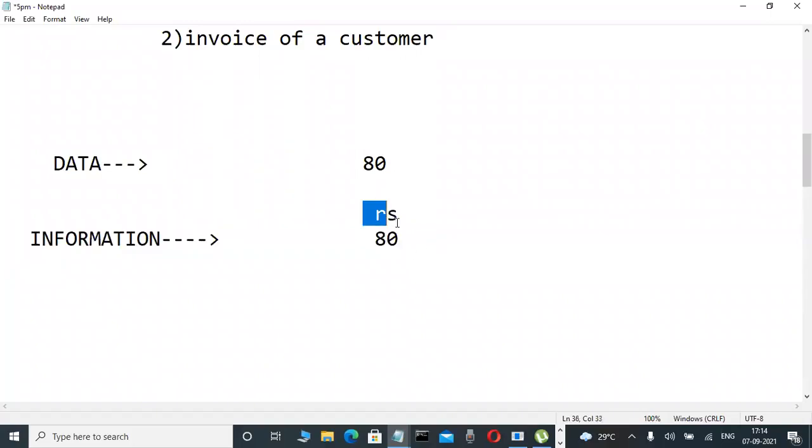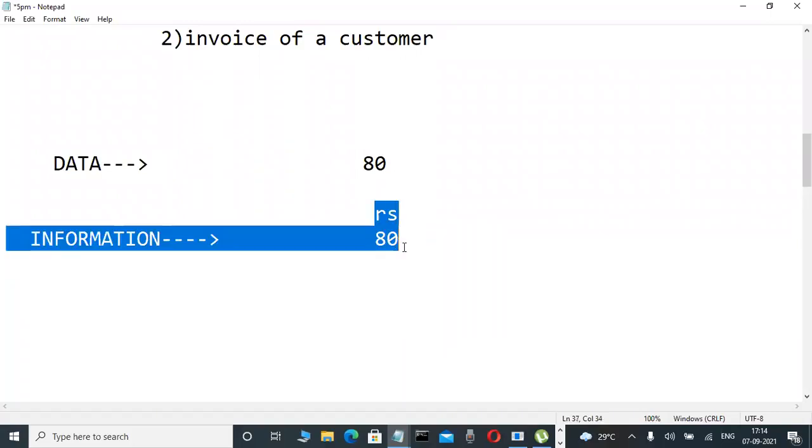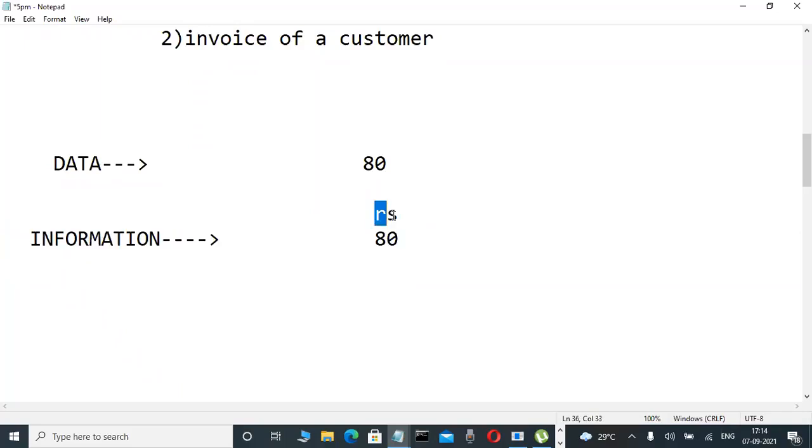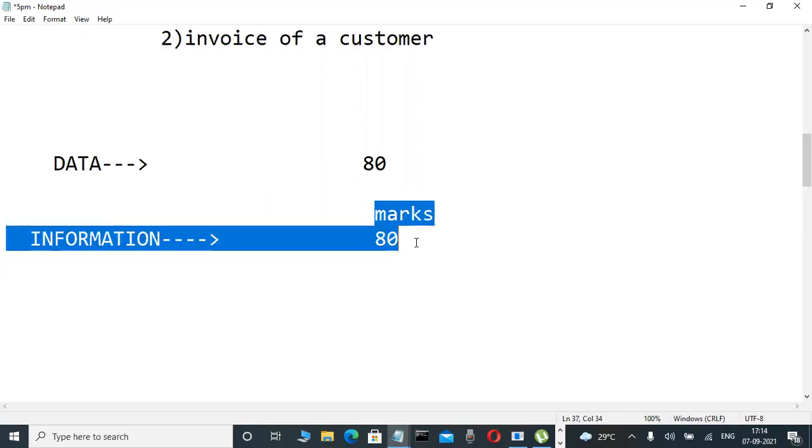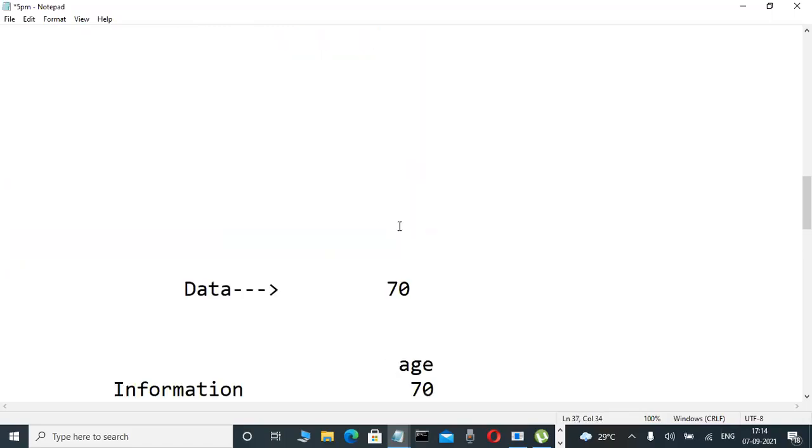That is an end-user understandable format, meaningful data. This is called information. Likewise, if I write marks and it is 80, the end user understands it. That's why meaningful data is always called information.